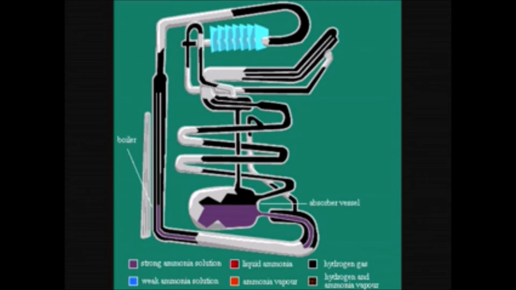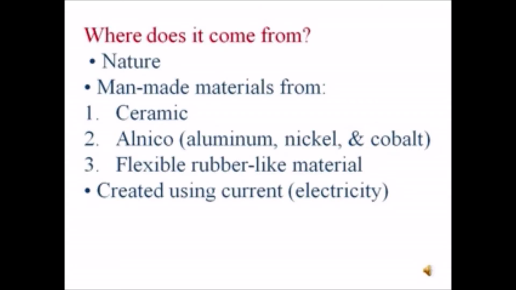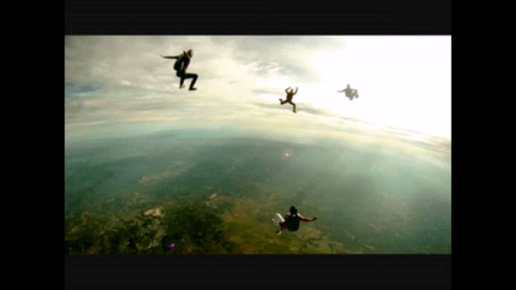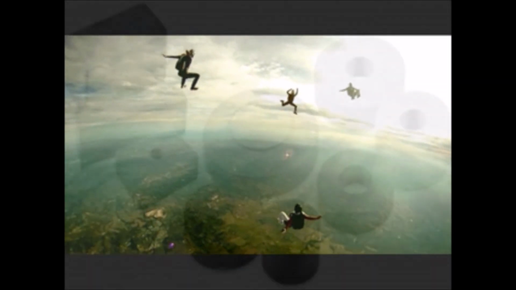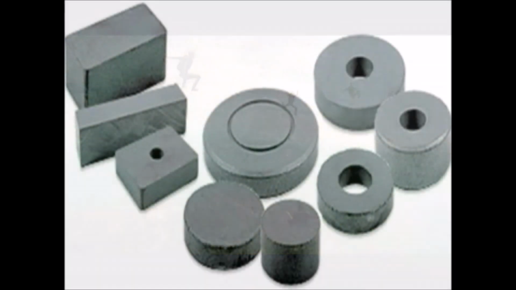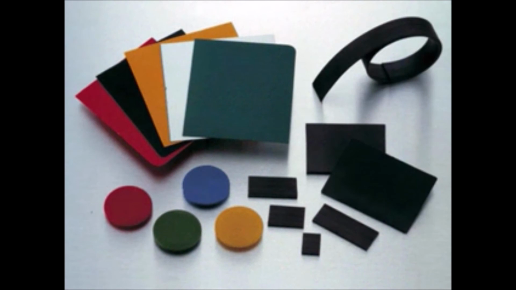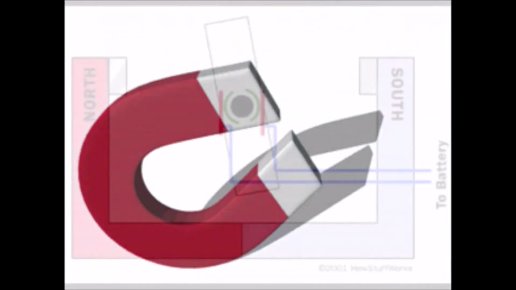Permanent magnets are generally made of ferromagnetic material. Such material consists of atoms and molecules that each have a magnetic field and are positioned to reinforce each other. Where does it come from? Magnets come from nature. Man-made materials from ceramic, alnico, that is aluminum, nickel and cobalt, flexible rubber-like material, and also created by using current, that is electricity.